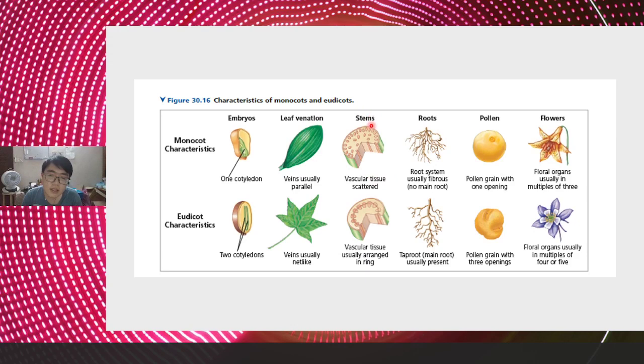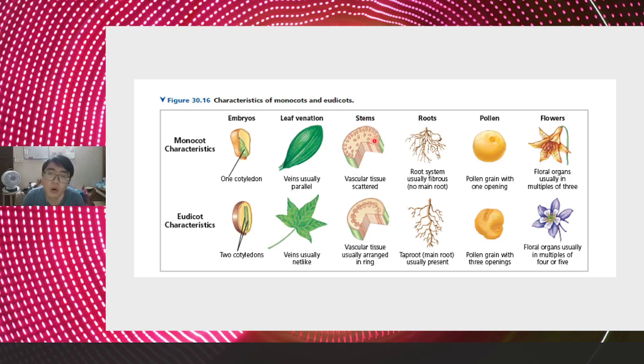Okay, then for the stem, this is a famous difference. For the stem, the vascular tissue is scattered. Scattered means dia tak ada unique location, dia macam-macam tempat lah.